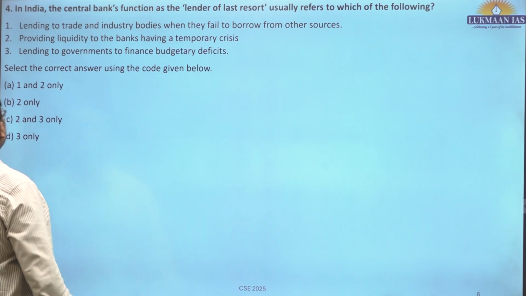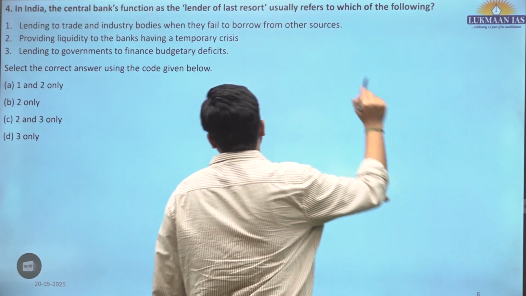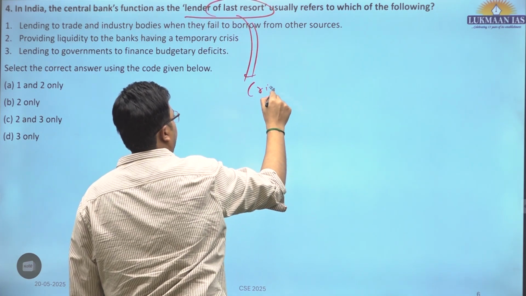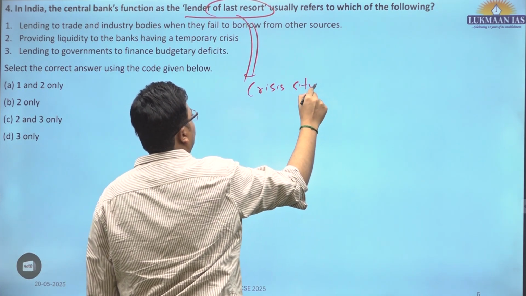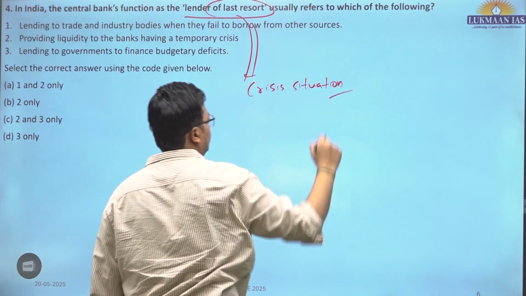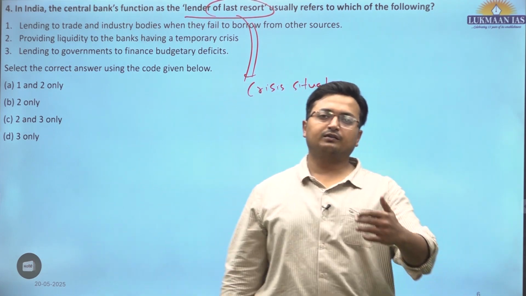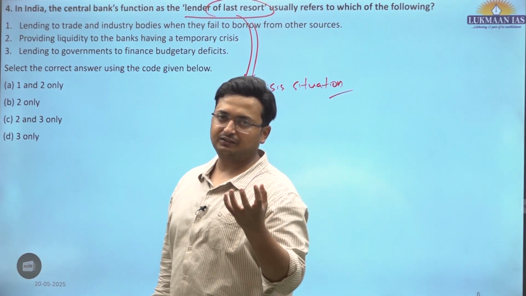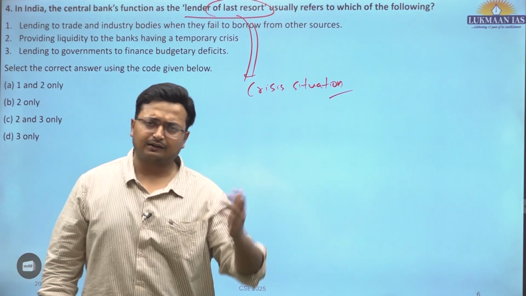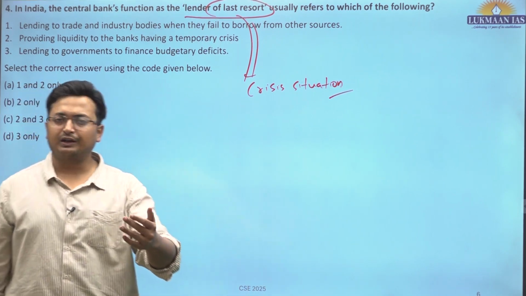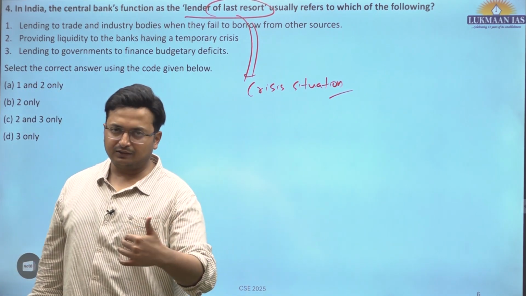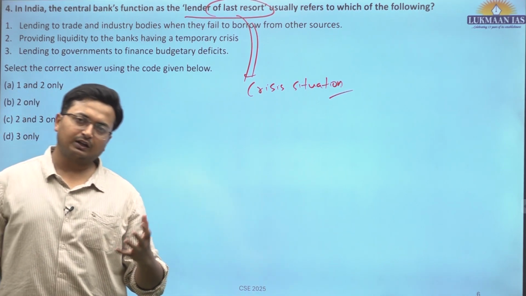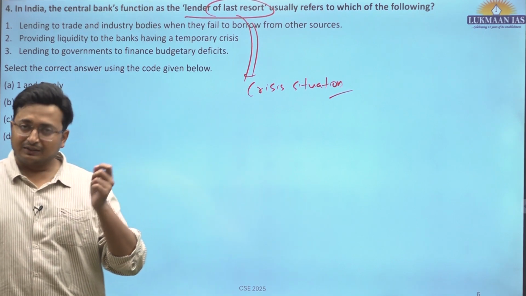Fourth question. In India, the central bank's function of the lender of last resort. Last resort means crisis situation, so you need to know about this. Lender of last resort is a function performed by the Reserve Bank of India for bailing out banks which are facing certain risks. Example is Yes Bank. Yes Bank was about to fail, but because of certain prudent activities by the Reserve Bank of India and SBI getting directives from the Reserve Bank of India, this collapse was saved.